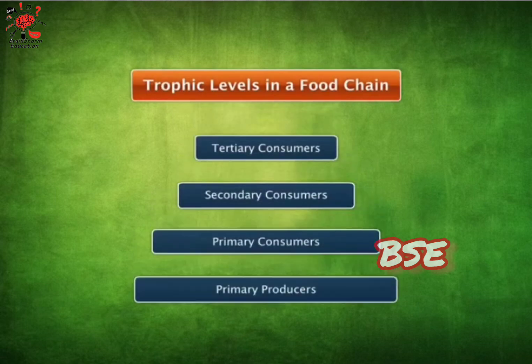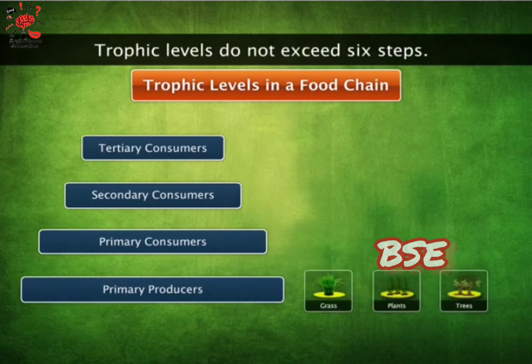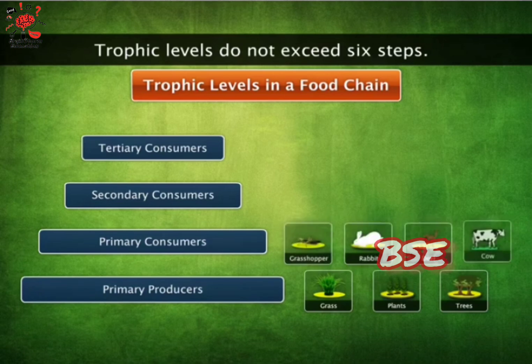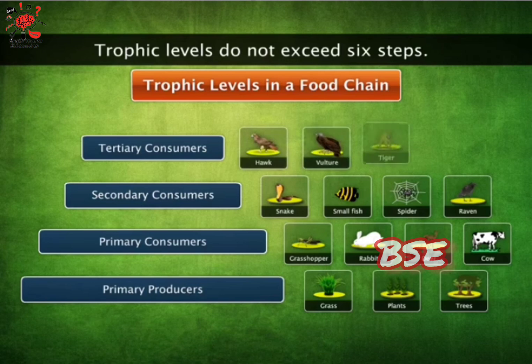There are 4 main trophic levels. More trophic levels may exist in some food chains, but they do not go beyond 6 steps. Let us take a look at this. The producers or green plants lie at the base. They take in energy from the sun. The primary consumers, which consume the producers, are at the second level. Next, the primary consumers are eaten by the secondary consumers at the third level. At the highest level are the predators, also known as tertiary consumers.